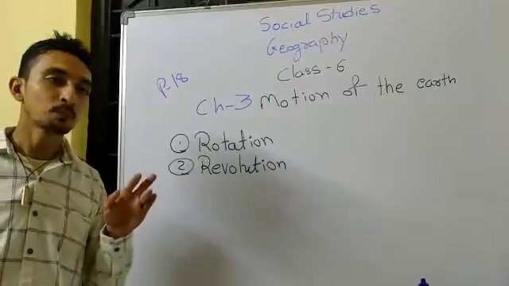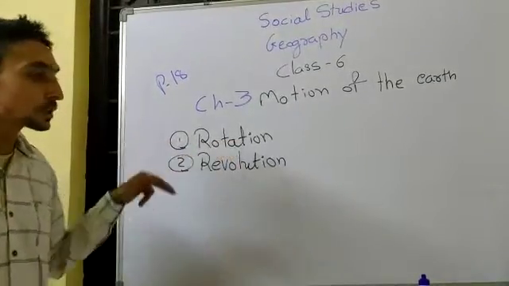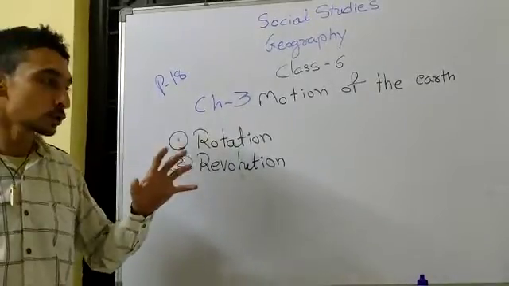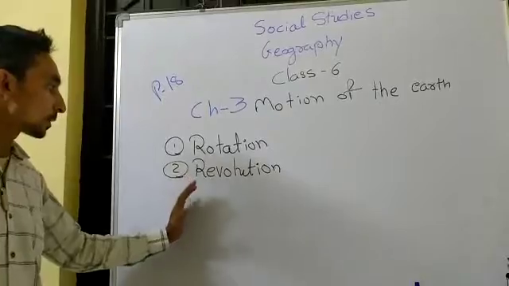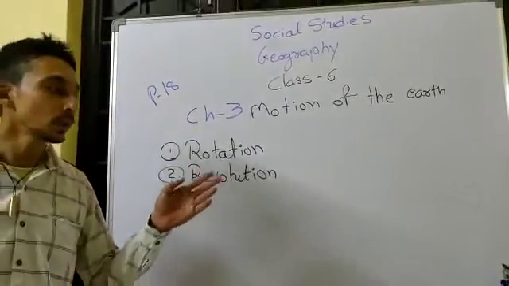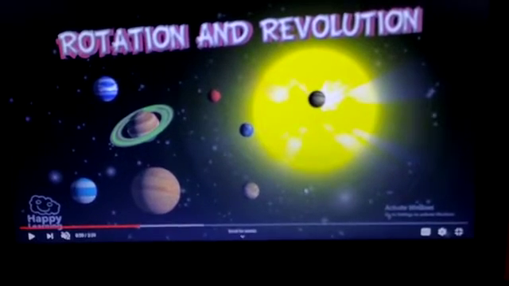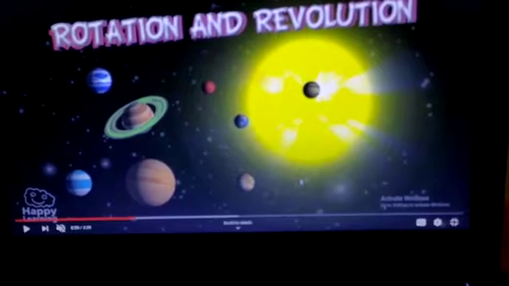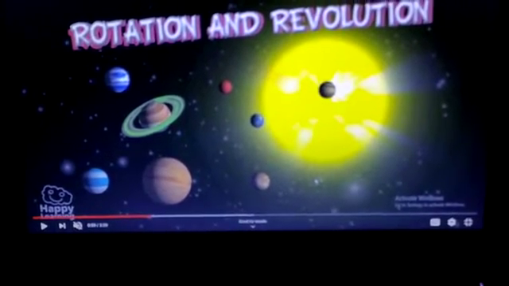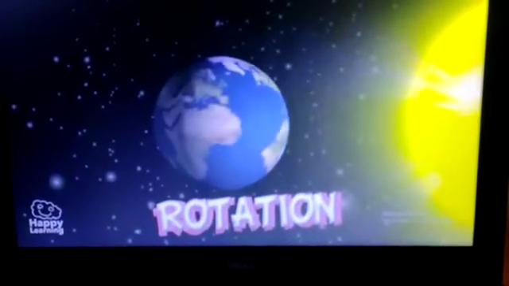Now let me explain more about rotation. I'll show you some pictures as well as some videos of rotation, so you will be clear about it. Students, this is rotational movement, you can observe it in the video.